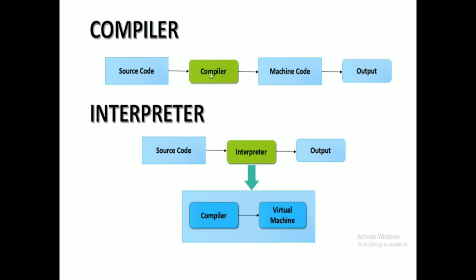First, the source code will be given. The source code, for example, is the addition of two numbers. We can take the example of addition of two numbers; that program is the source code. After typing the source code, it will be given to the compiler. After that, the compiler will convert it to machine level language. After executing the machine level language, the output will be generated. That is a compiler.